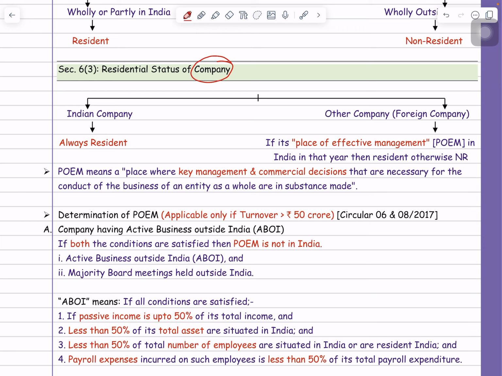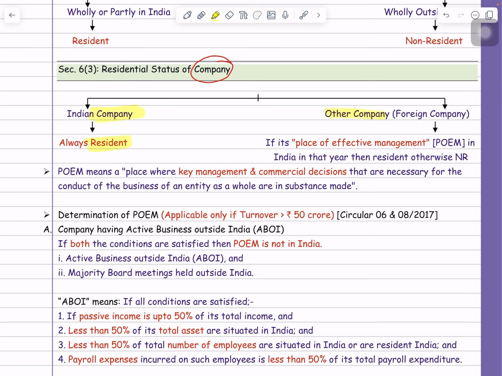So guys, there are two types of company. One is the Indian company. Indian company is always resident. Indian company means, for example, Tata, Reliance, all companies are Indian companies. Indian company means a company incorporated in India. That is called an Indian company. So an Indian company is always resident.